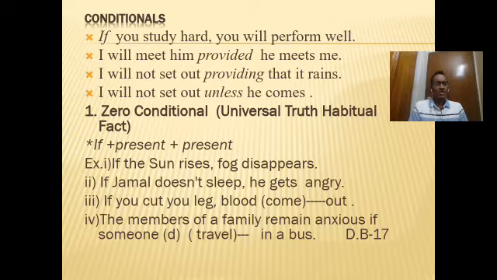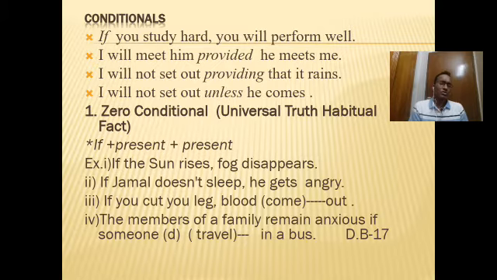So this is basically zero conditional, and you know in a zero conditional, in the subordinate clause you see the if is there, and this if or unless or providing can be replaced by when. For example, if you go through the first example again, if the sun rises, fog disappears.